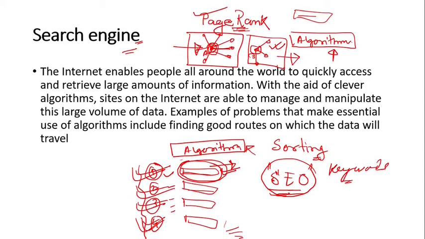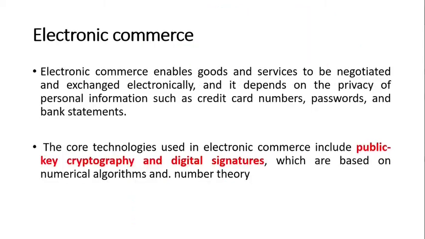Now they have a more sophisticated algorithm, right? And not only that, examples of problems that make essential use of algorithms include finding good routes on which the data will travel. So for routing purposes also, to decide which route data will travel, you need an algorithm, right? So everywhere you need to write algorithms. Without writing algorithms you cannot do anything.